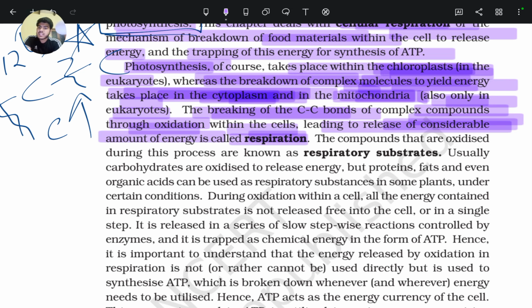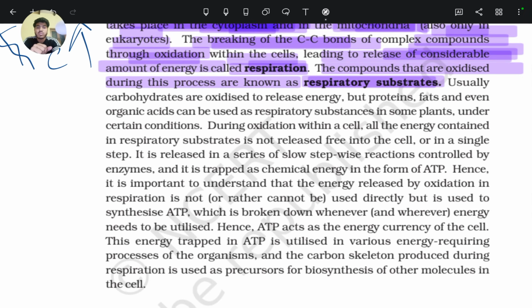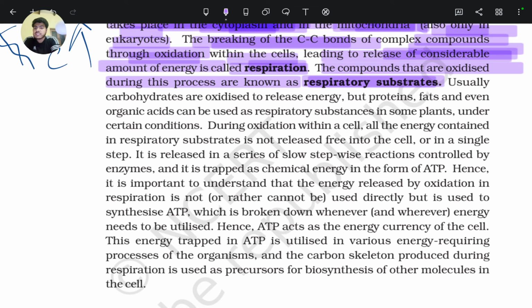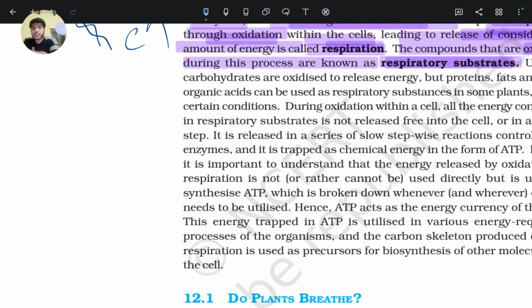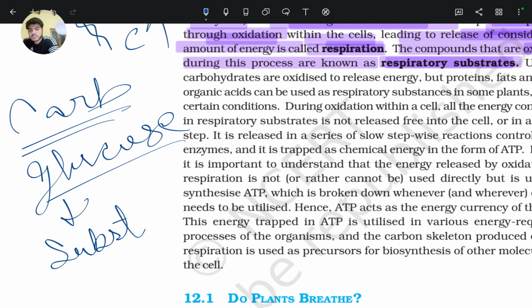Respiration occurs at several levels, so we can say cellular respiration. The compounds that are oxidized during this process are known as respiratory substrates. Which compound is oxidized? Carbohydrate, meaning glucose. This is the substrate.